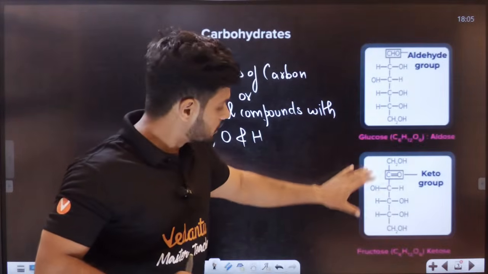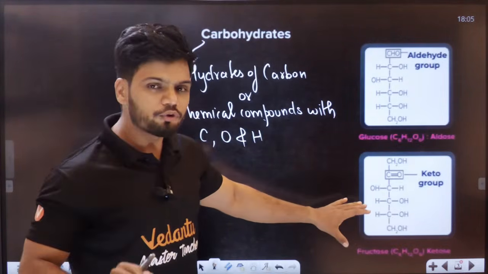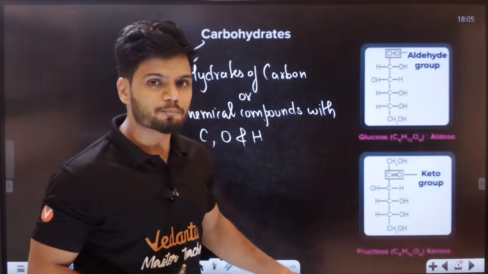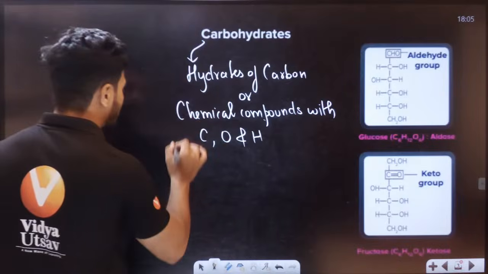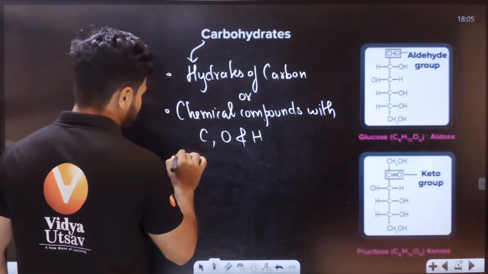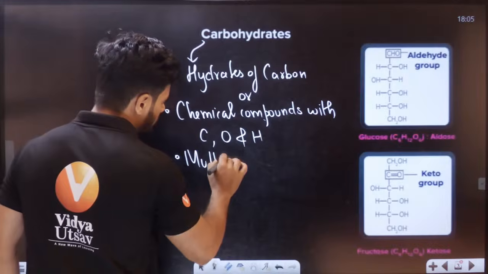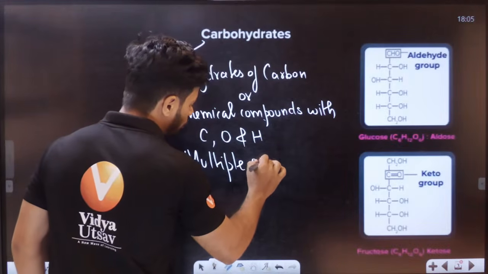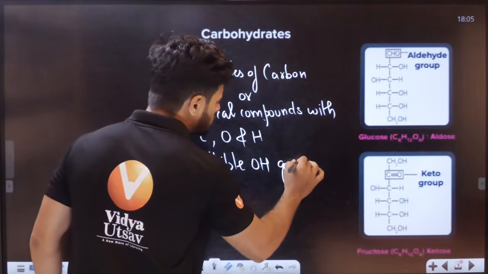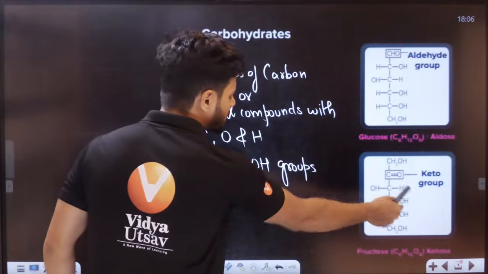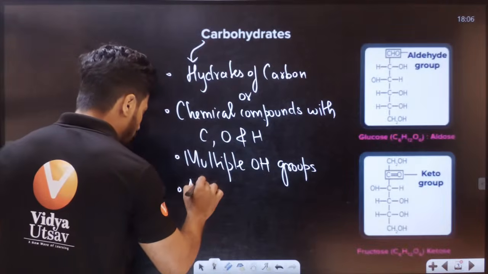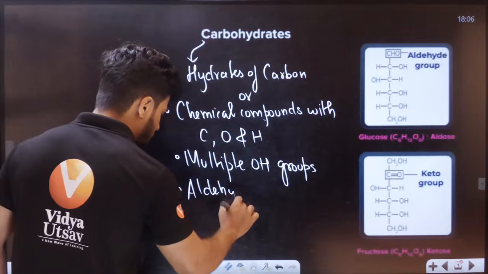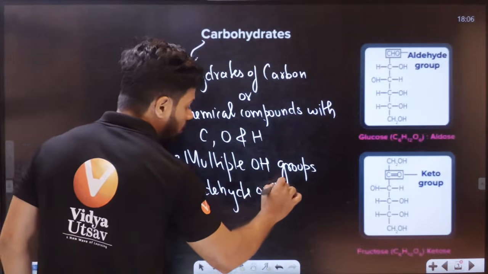If you look at the structure of glucose or fructose, can you notice they have multiple OH groups everywhere? Apart from that, they will also have a functional group called aldehyde or ketone.